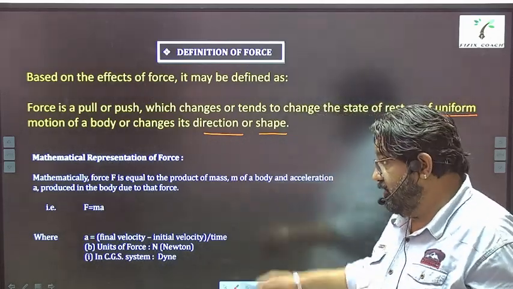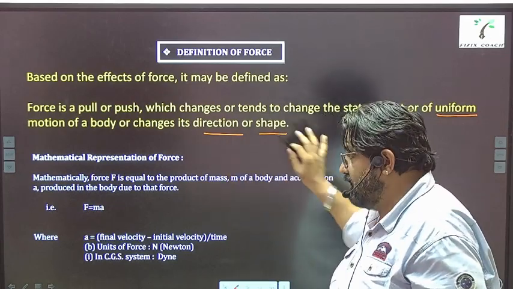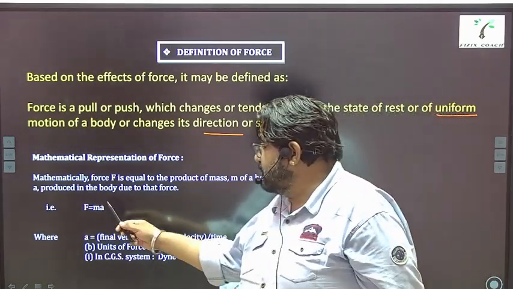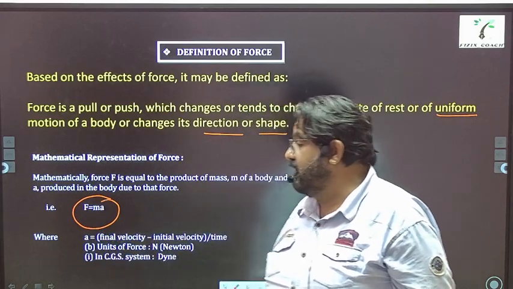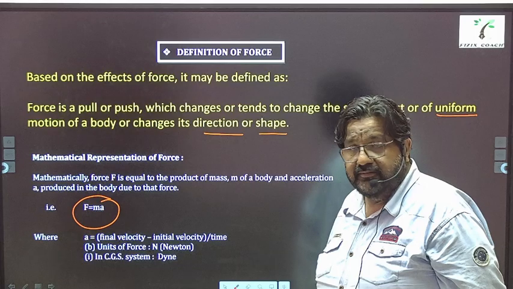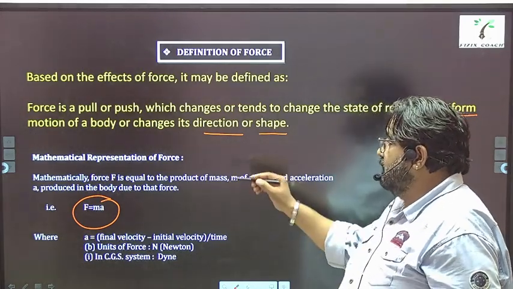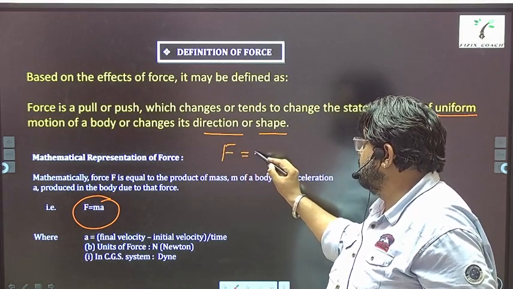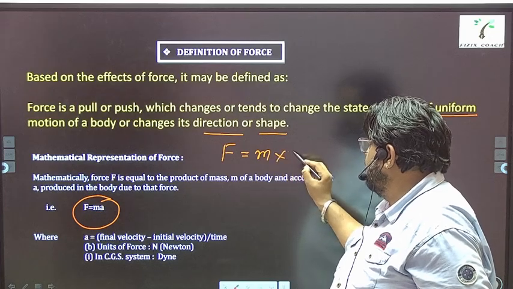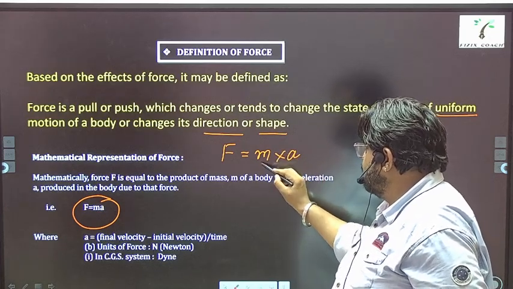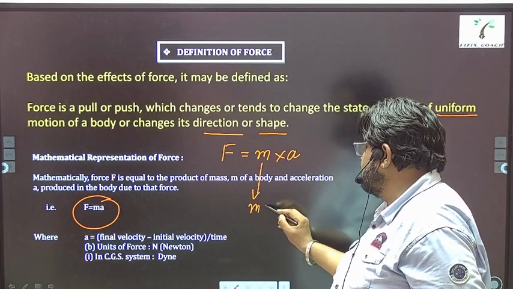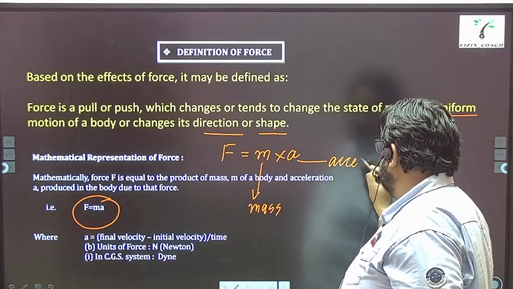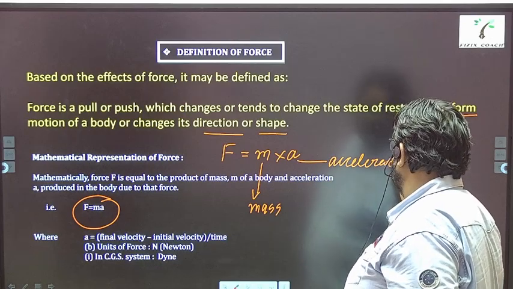So here we have defined it. This is the statement. Now mathematically, you can see I've mentioned the formula for force is F equals ma, right? This F equals ma is actually F is equal to m into a, where m is mass and a is acceleration, right?